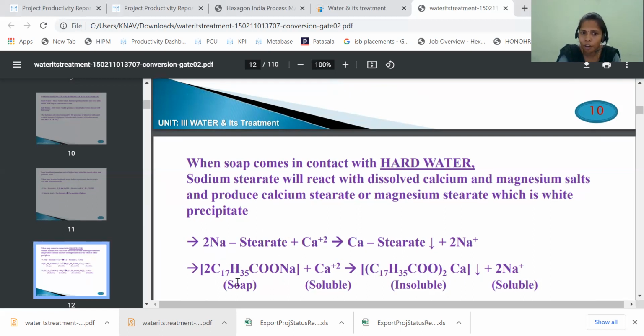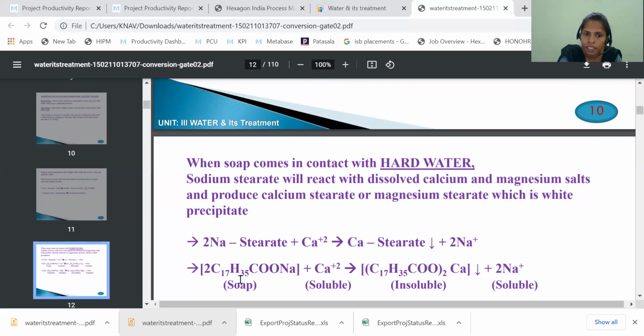Now let us see the formula of sodium stearate. What is the stearate formula? C17H35COONa. This is stearate, and this is Na plus. Ca+2 is in the hard water. So these two Na+ ions are replaced with calcium +2.